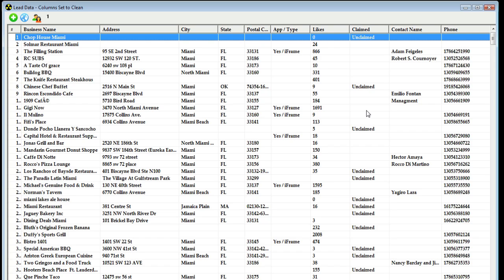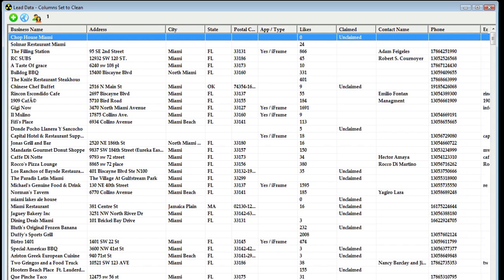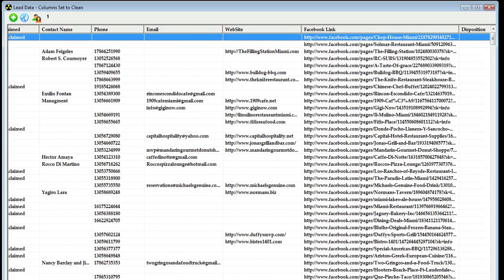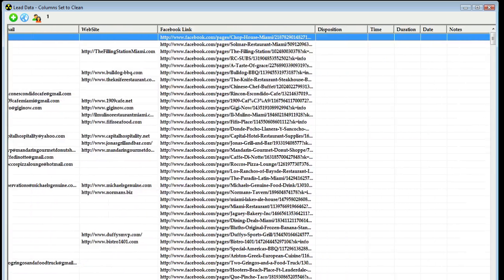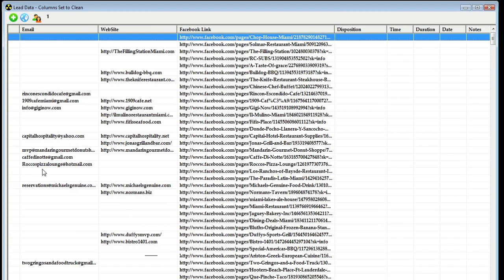This next column we can see if the page is an unclaimed fan page or if it's a claimed fan page. You'll notice that if it's blank, if there's nothing in this column, then it is a claimed fan page. We also have the contact name and the phone number. We're going to scroll over here just a little bit. And then you'll notice that we have the email address, the website, if they have an individual or personal website or company website, as well as their Facebook link.